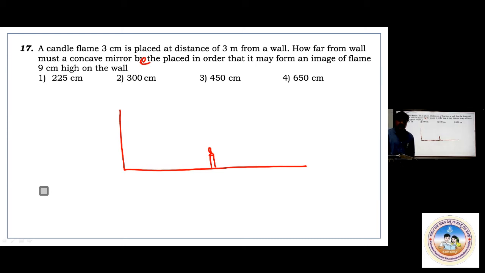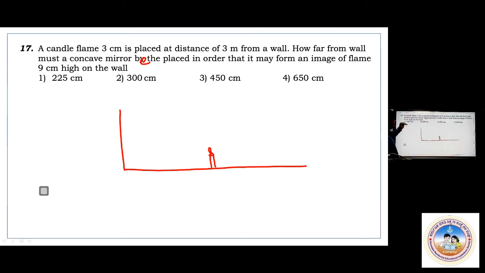Here, focal length and those things, nothing they have given, only the distance and the candle flame height of 3 centimeter. You have to get 9 centimeter height. Magnification we know, only magnification we are aware of. That is 3; this is 9, means magnification is 3.